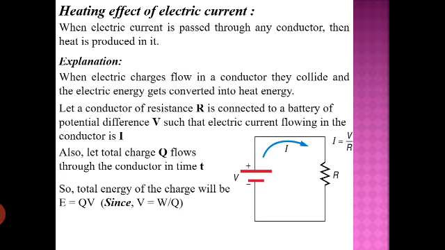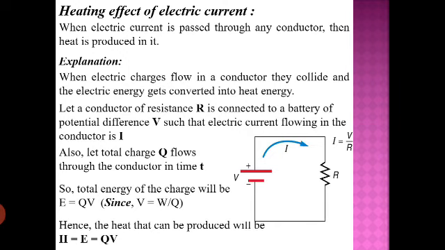This derivation we have already done before. So if the energy with the charge is QV, then that much energy only can be converted into heat. So the maximum heat that can be produced in the conductor must be equal to H is equal to E is equal to QV.